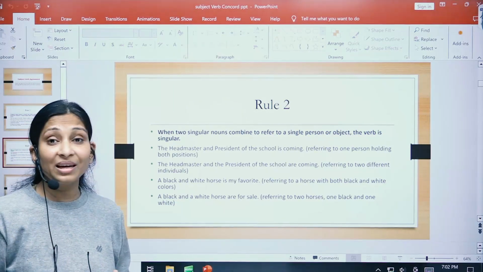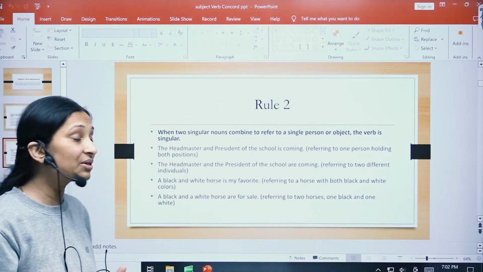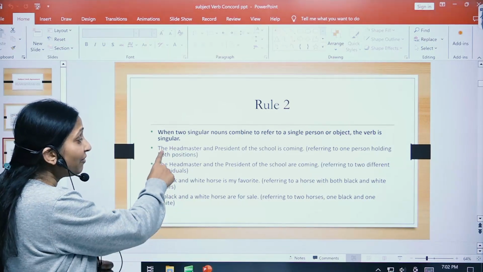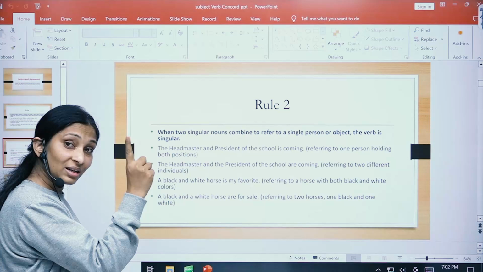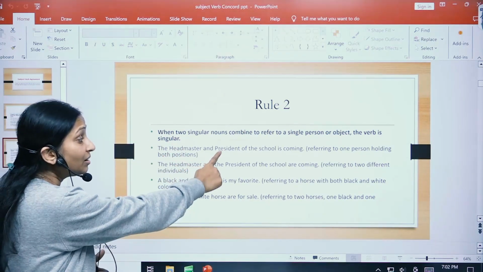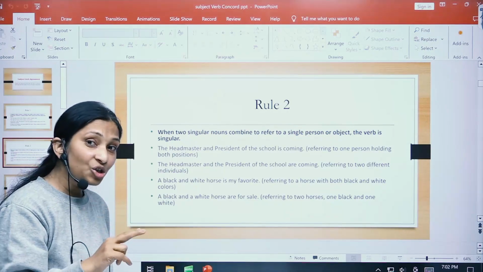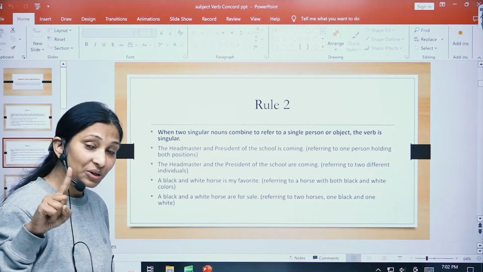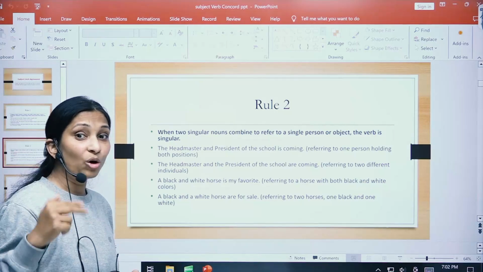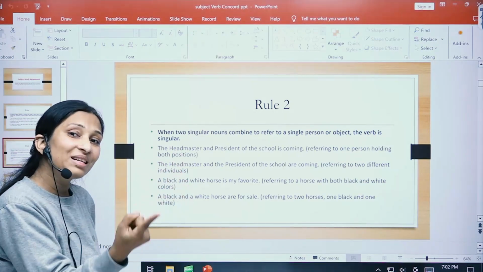And how do we get to know this, that we are talking just about a single person? Because here, children, I have used the before the first subject, headmaster, but the is not used before president, right? It shows that it is a single person. But let us see the alternative of it, the headmaster and the president.